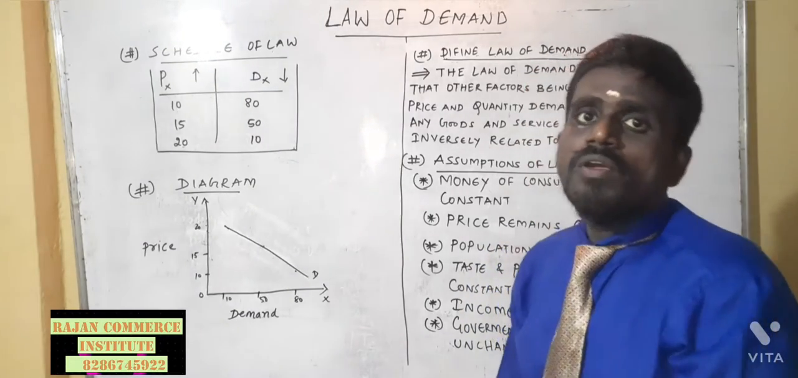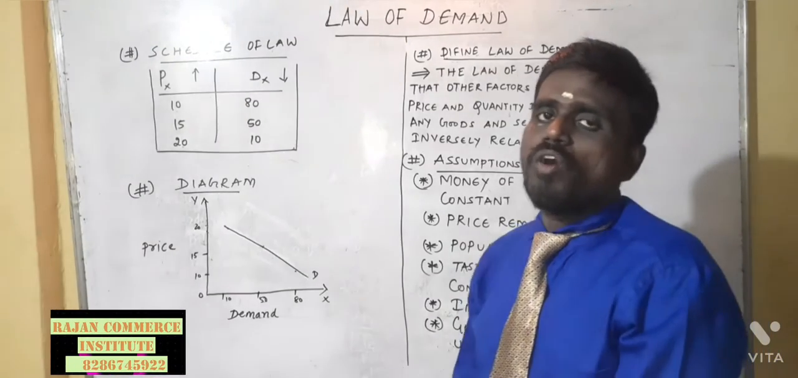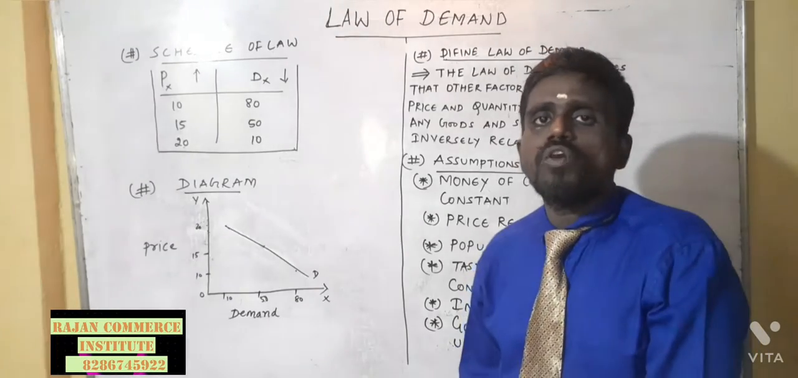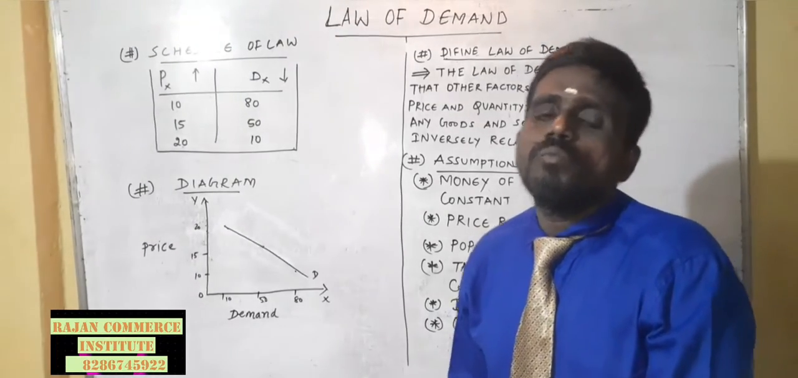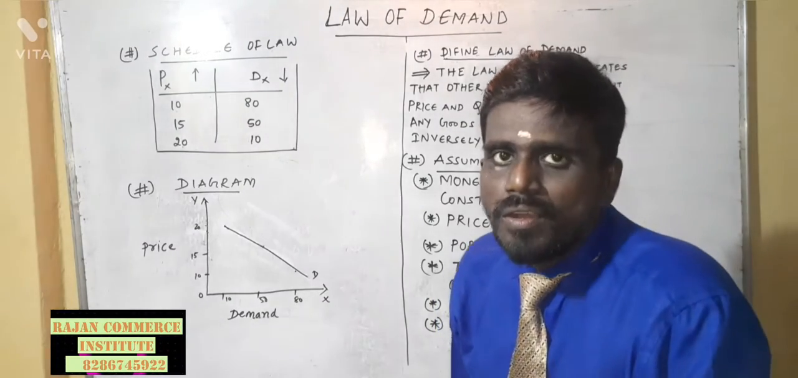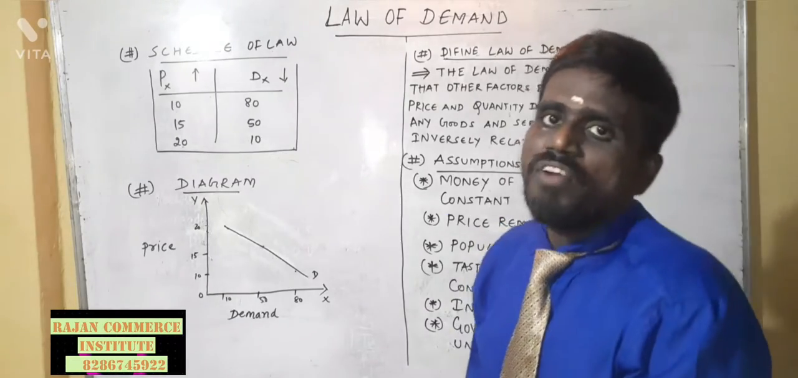As you know, when there is a rise in the price of a commodity, the demand for that particular commodity falls, and vice versa. When the price is falling, what does that mean? The consumer will purchase more of that commodity according to the needs of the consumer. Understood? Now let me give a definition of the law of demand.